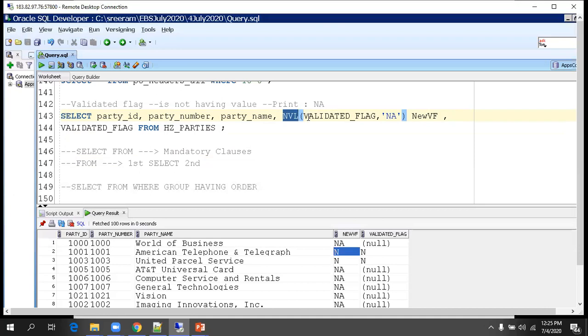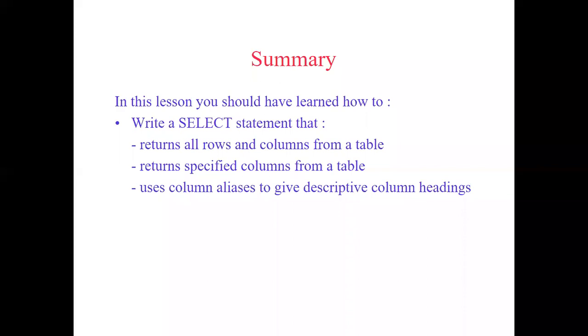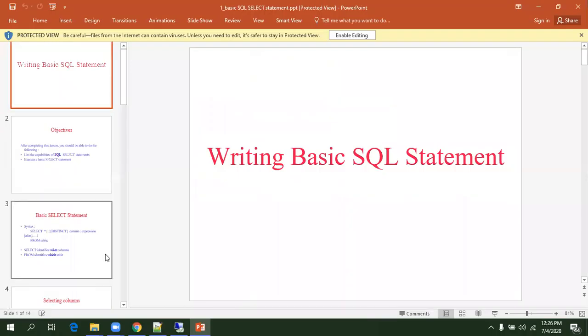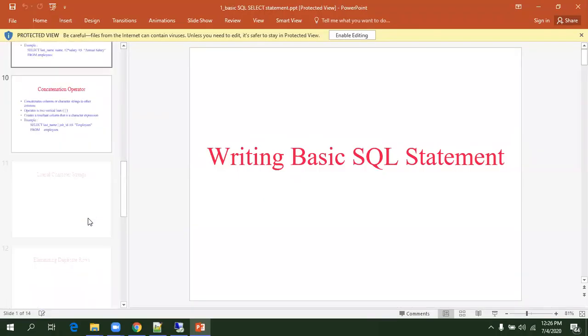Got some idea? Yeah. Is there a full form for NVL? Null value. Maybe I'll try to find out if there is a different full form for that, but as far as I know, it's null value. Okay, yeah, got it.